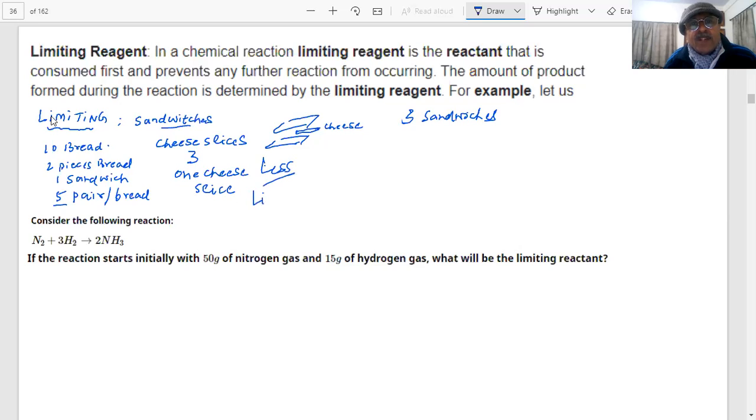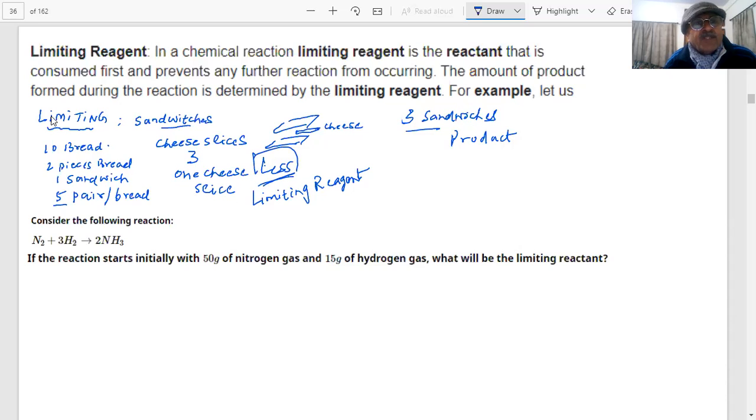Therefore, this is my limiting reagent, students. You understood? This has limited the total product formed. This is my product, students. These are my reactants: reactant A, reactant B, and product C. But the question is, this was less, students. So that becomes an example of limiting reagent, students. The cheese is less, present in lesser amount.